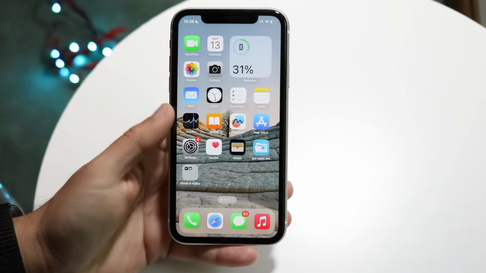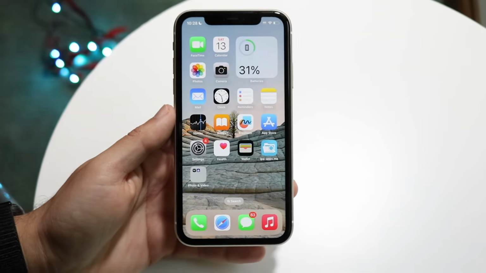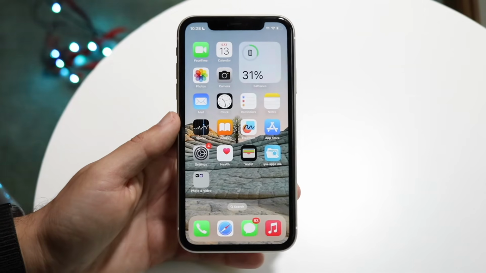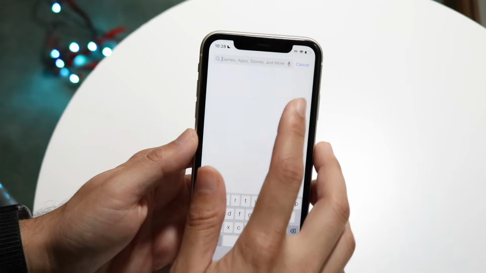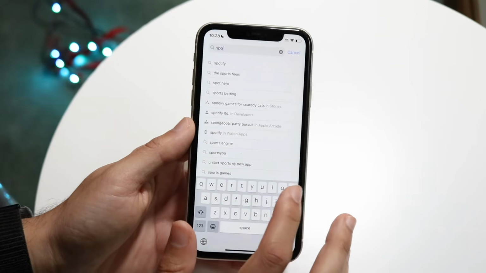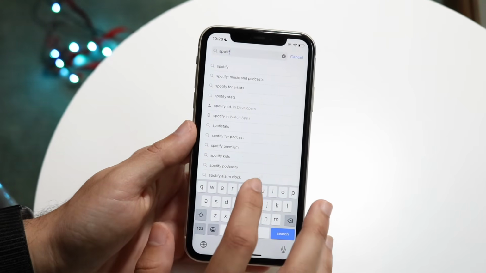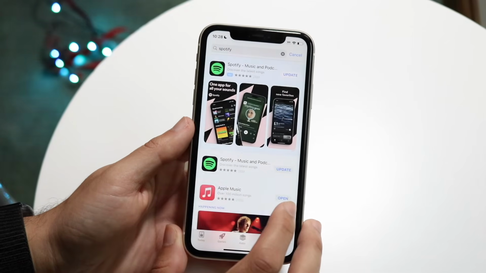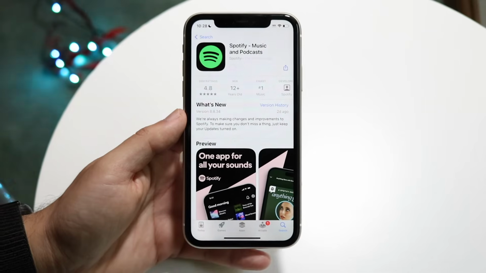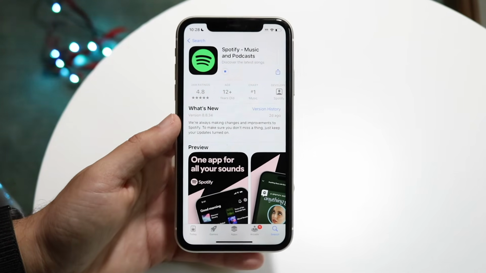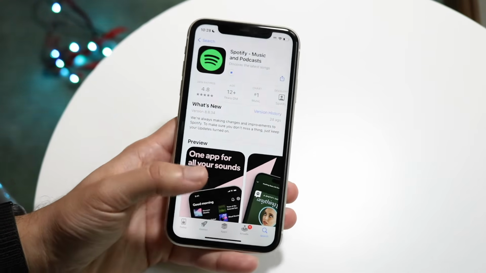If that's still not working, another thing you may have to do is update your Spotify application. So what you can do is go and click on the App Store right here. You can click search, search up Spotify, and go and update your Spotify app. For a lot of people out there, I'm going to be honest, this is probably all you're going to have to do, just updating the application. Click here, click on update, and that might end up fixing the problem as well. Those are pretty much the main ways to do it for the most part.